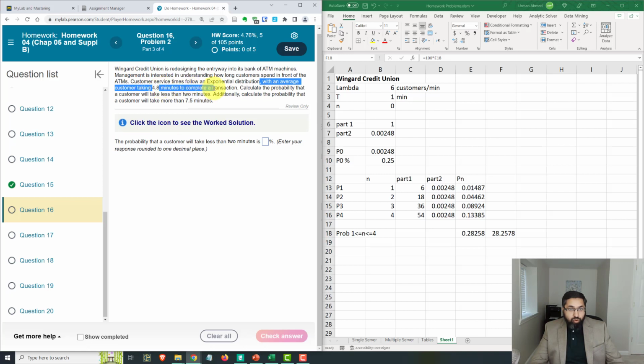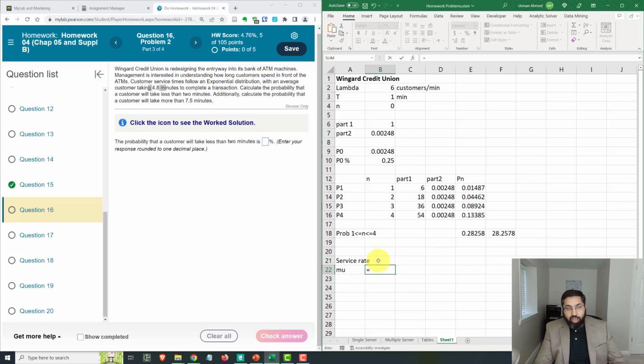Average customer takes 4.8 minutes to complete a transaction. Calculate the probability that a customer will take less than 2 minutes, or a customer will take more than 7.5 minutes. Okay, so we have to work in minutes. So we need to find mu. Mu is our service rate.